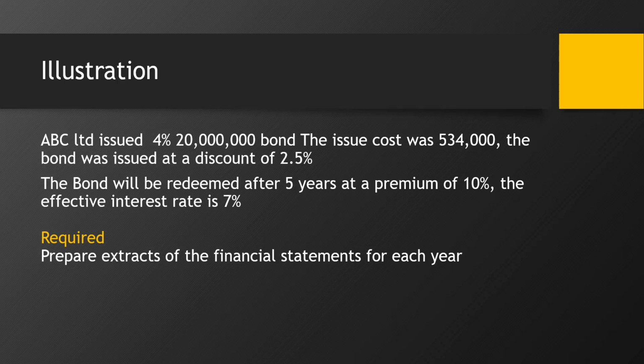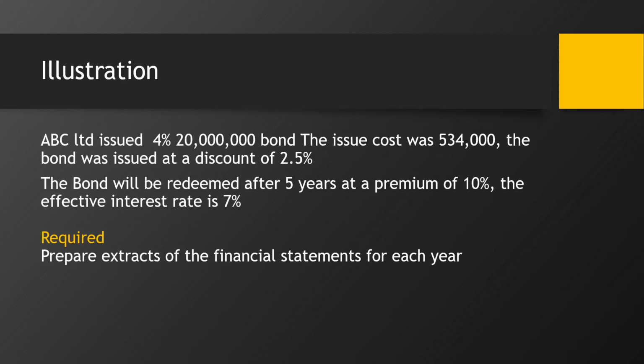ABC Limited issued a 4% 20 million bond. The issue cost was 534,000. The bond was issued at a discount of 2.5%. The bond will be redeemed after 5 years at a premium of 10%.